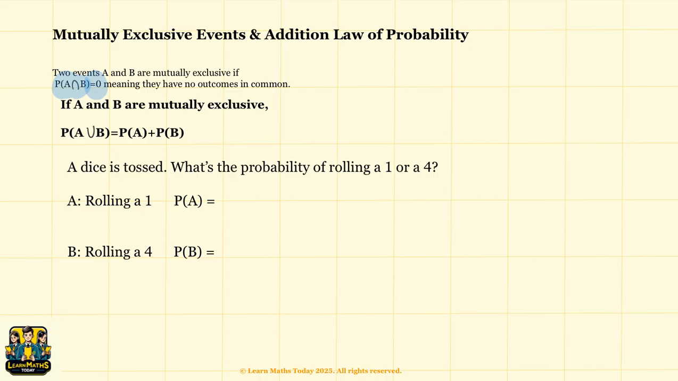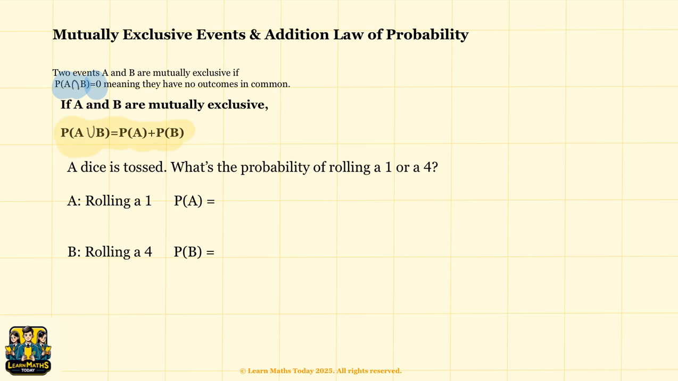Now here's the key formula. If A and B are mutually exclusive, then the probability of event A union event B is equal to the probability of event A plus the probability of event B.